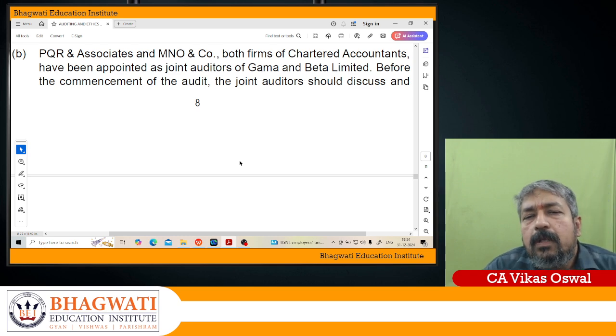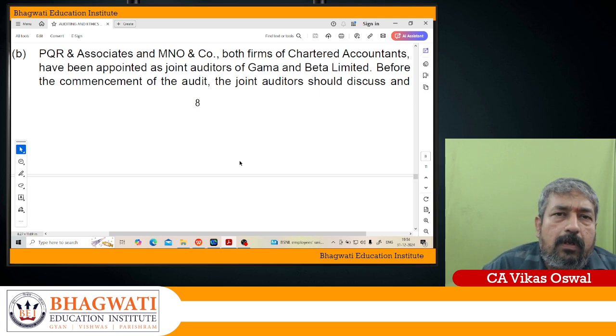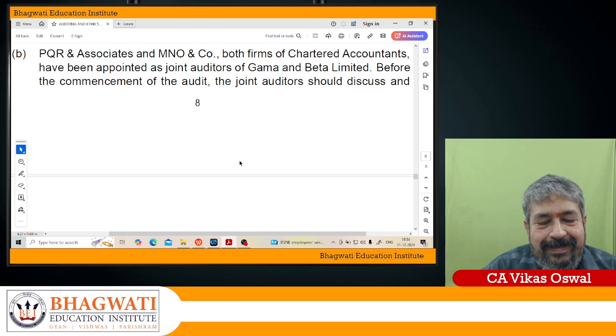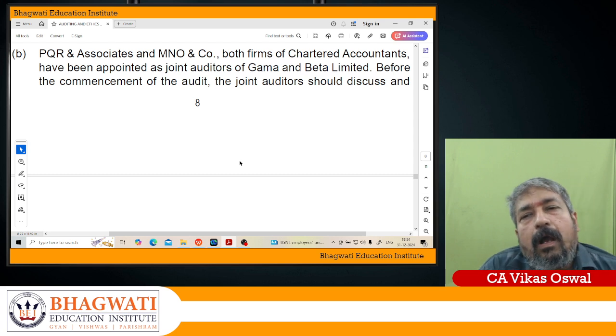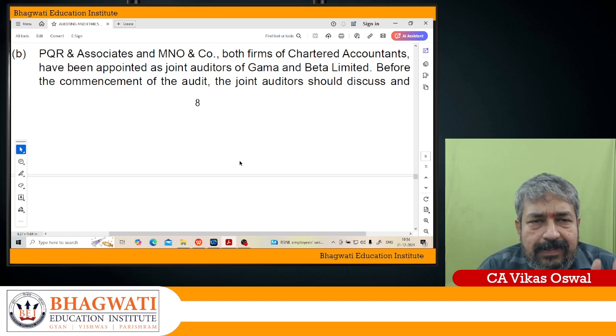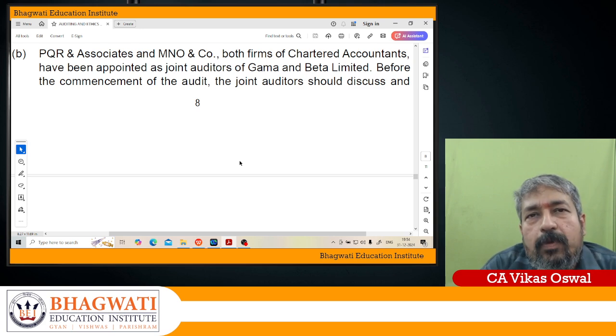How do you divide the work based on the nature of accounts? Say the balance sheet is done by some auditor, the P&L is done by some auditor. How do you divide the work among the joint auditors? As we highlighted, the balance sheet is done by somebody, the P&L by somebody else. The work is divided on that basis, or it is divided based on the location. So first identify the division of the audit area, either by nature of accounts or by location. They discuss among themselves how to divide the work.